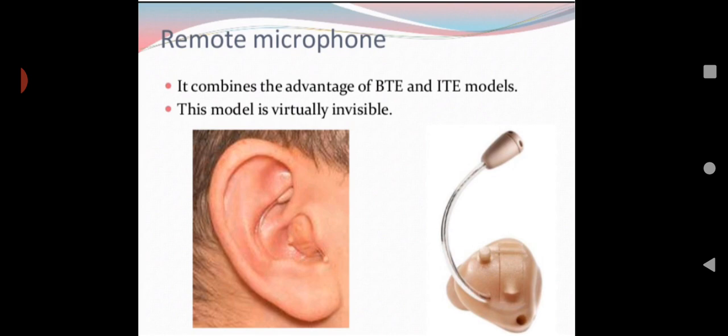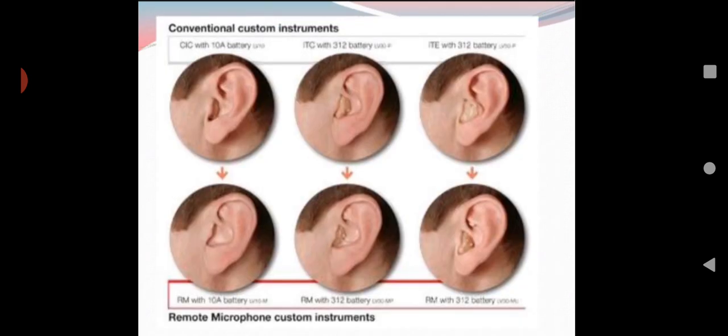Then remote microphone. It combines the advantages of behind the ear and in the ear models. This model is virtually invisible. So virtually it is invisible. You can see in that how it is present. Then these are certain pictures regarding the conventional custom instruments. According to the size of the ear, we can make these hearing aids.